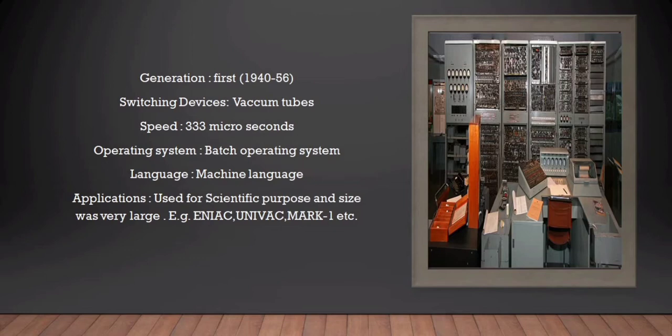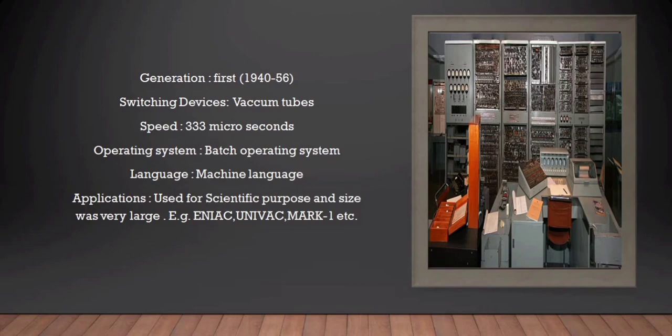The operating system used is batch operating system, and the language the computer accepts is machine language. It was used for scientific purposes and the size was very large. Examples: ENIAC, UNIVAC, Mark I, etc.